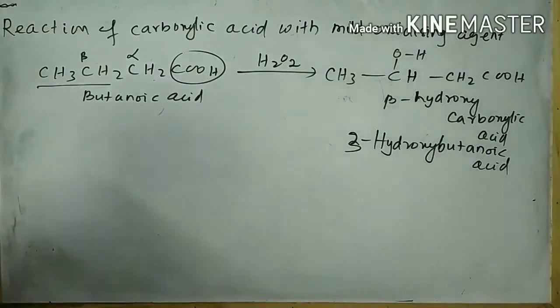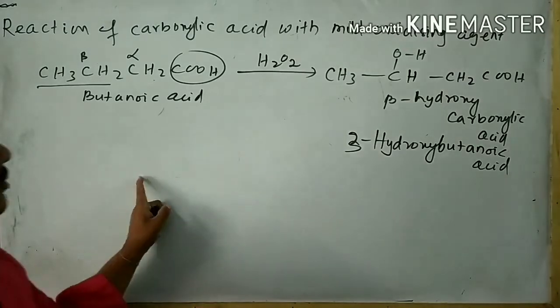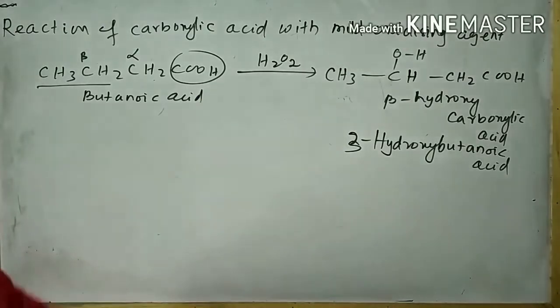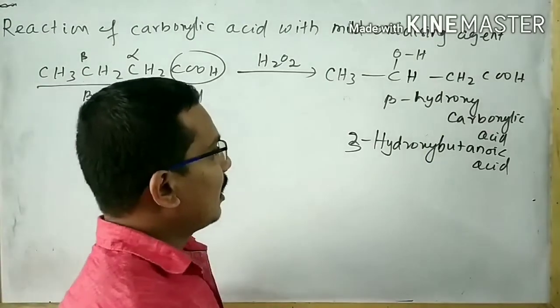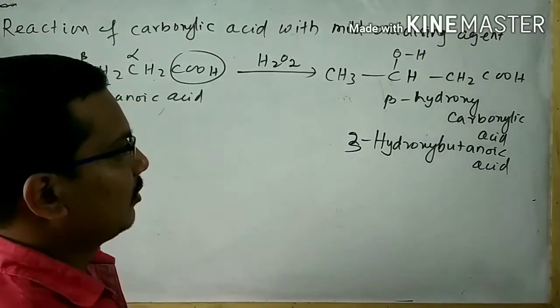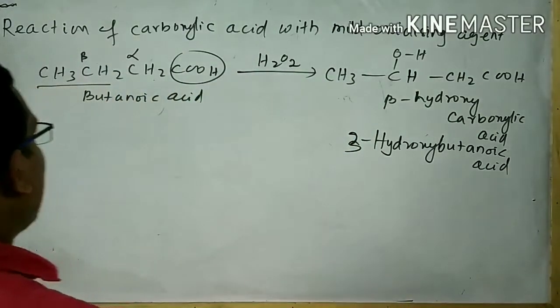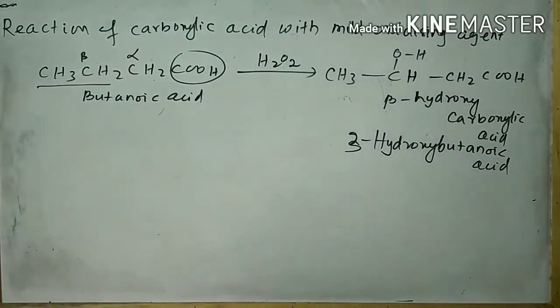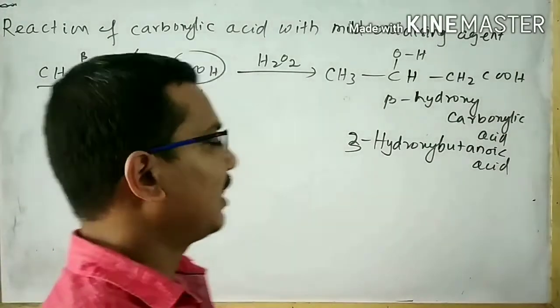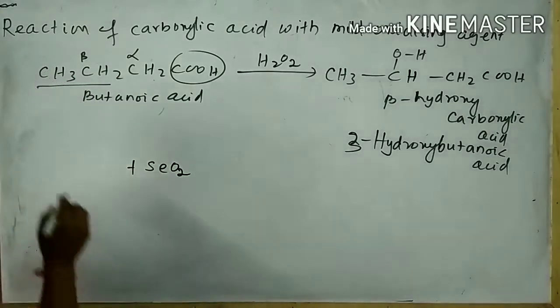Then what will be the statement? When carboxylic acid undergoes oxidation with a mild oxidizing agent like H2O2, then the alkyl group at the beta position undergoes oxidation to form a beta hydroxy carboxylic acid. The oxidation can also take place at the alpha carbon when the carboxylic acid is subjected to reaction with selenium oxide, SeO2.